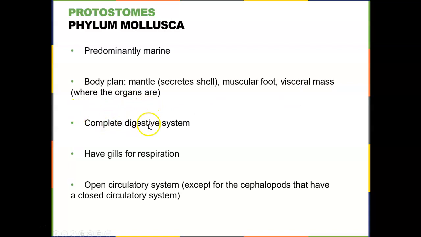They have a complete digestive system, so a complete system that has both a mouth and an anus. They utilize gills for respiration, for taking oxygen out of the water and supplying it to their body tissues. They have what's called an open circulatory system, everybody in Mollusca except for the cephalopods, because they have a closed circulatory system. Open means they have a heart, but that heart pumps fluid just out and around their organs. They don't have blood vessels where the cephalopods do.